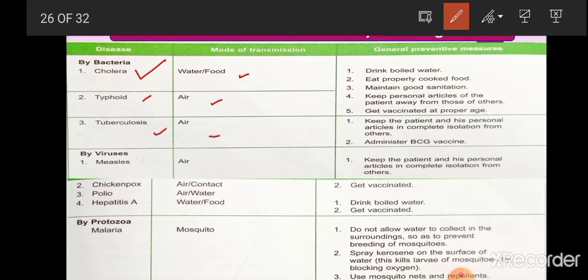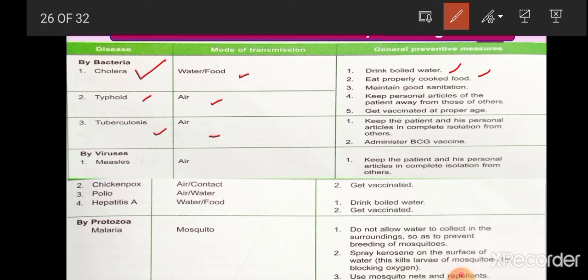So what are the general preventive measures or precautions one should follow to protect themselves from these diseases? Always we should drink clean water, meaning boiled water. Then properly cooked food. When we cook our food properly, then if microorganisms are present there, they will be killed. Also, it is very important to cover the food all the time. Then maintain good sanitation practices.